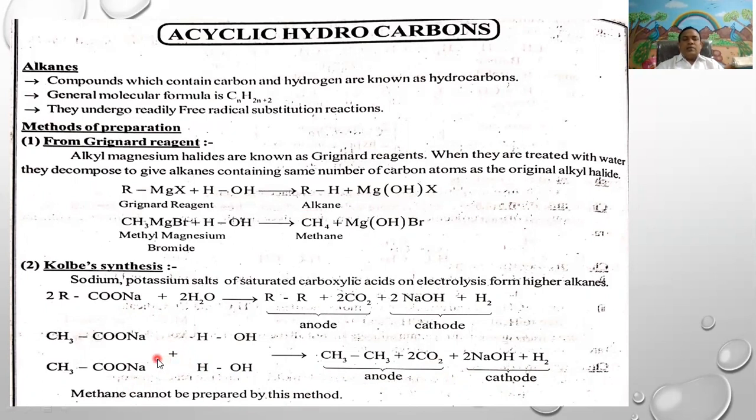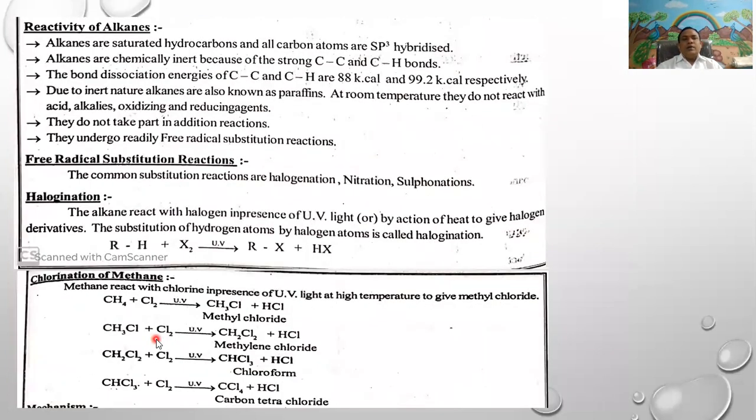Next, another example, sodium propionate, CH3CH2COONa. It undergoes electrolysis and gives butane, and carbon dioxide is obtained at the anode. Sodium hydroxide and hydrogen are obtained at the cathode. These are the general methods of preparation of alkanes.